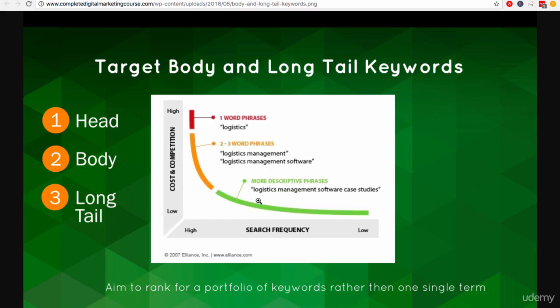Now down here in the final part of the graph is the long tail. This makes up a lot of the total overall searches, and they are very descriptive search terms like logistics management software case studies, 4 or 5 word phrases. And I'm sure when you go into Google and you can't find something, you start to expand to a 2-3 word phrase and even get more specific with a 4 to 5 word phrase. Now, which of these type of keywords do you think you should try and target? Well, hopefully you're thinking already, okay, these long tail keywords don't have as much frequency, but they've also got much less competition. So this is probably a good idea for me to really try and target.